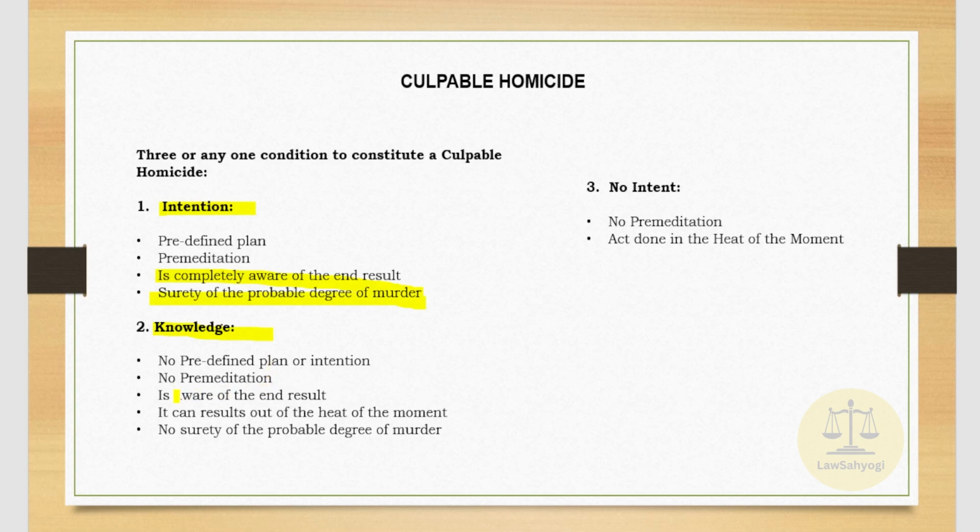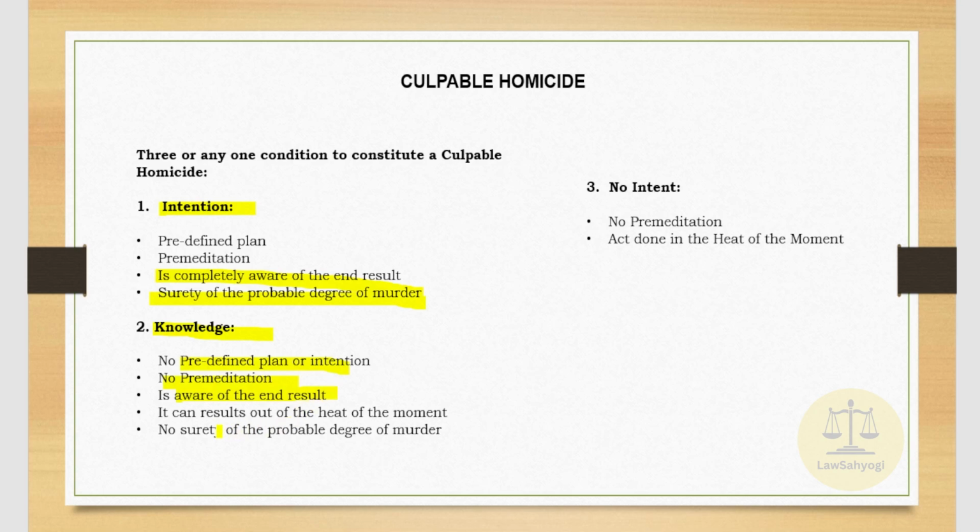For example, in case of knowledge there is no predefined plan or intention, no premeditation, and when a person has the knowledge, he is aware of the end result. For example, if the person stabs a knife into the chest of another person, he has the knowledge that the act might cause the death of the person.